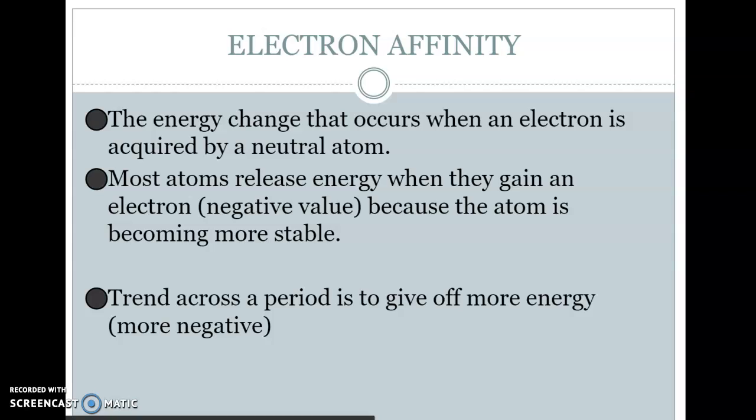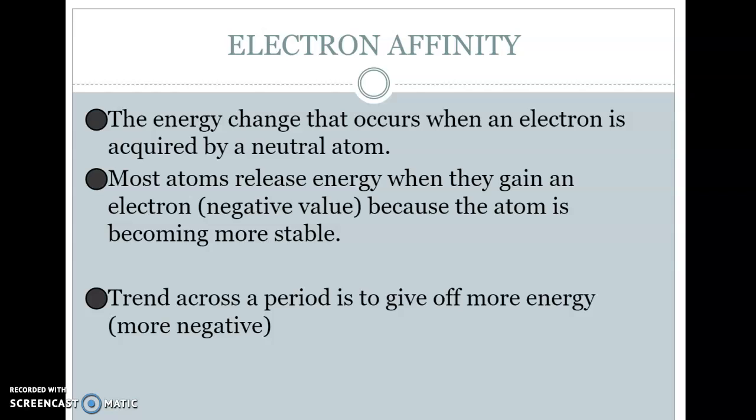So our trend going across a period, well, if you think about as we move across the period, we start with the alkali metals. All of them want to lose an electron, right? Alkaline earth metals want to lose 2 electrons. The boron group 13 want to lose 3. Carbon's group probably wants to lose 4. Nitrogen wants to gain 3 electrons. Oxygen wants to gain 2, fluorine wants to gain 1.